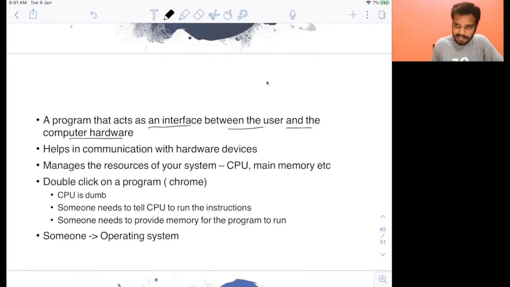Now, this operating system helps in the communication with the hardware devices. So think about you are writing a program that wants to write to some file. My file will typically be stored on the disk, and your disk is a hardware device.